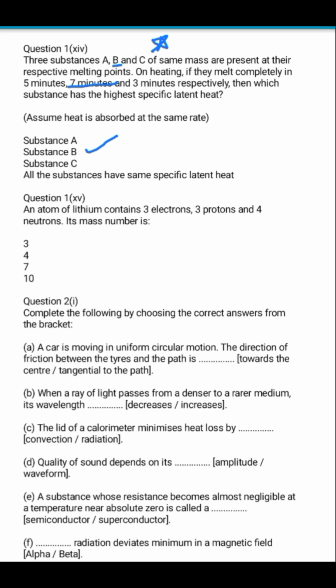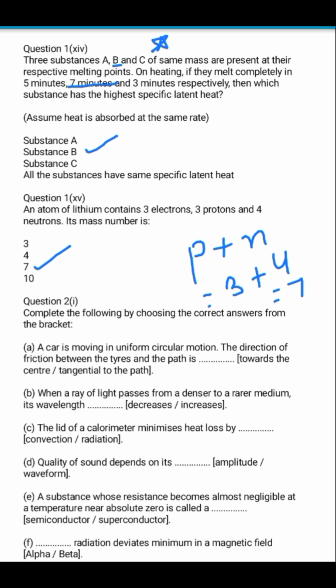The next question is also a very easy question, and you have studied about this in chemistry also in class 8 and 9. The atom of lithium contains 3 electrons, 3 protons and 4 neutrons. The mass number is... you know very well that the mass number is equal to the number of protons plus the number of neutrons. So the number of protons is 3, the number of neutrons is 4. So the correct answer is 7. So we have finished the MCQ answers. Now we are going to move to the fill in the blank questions.